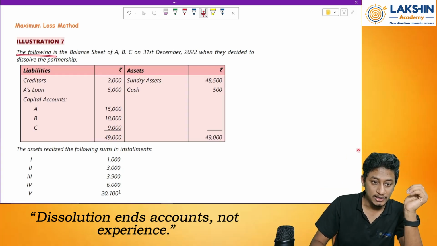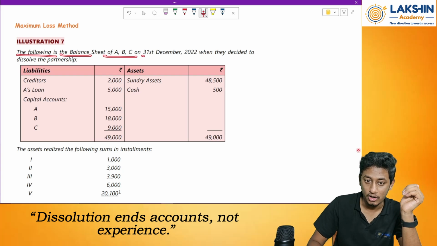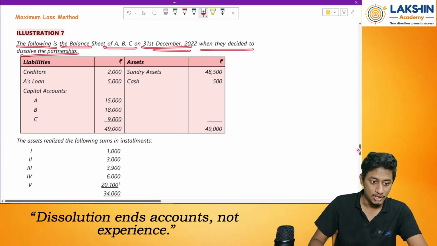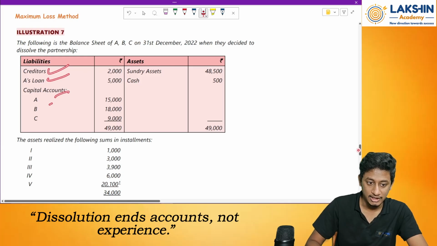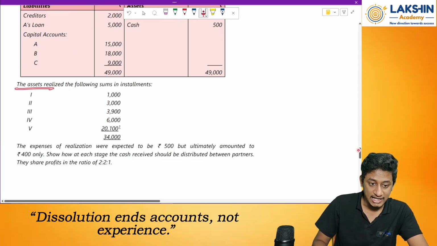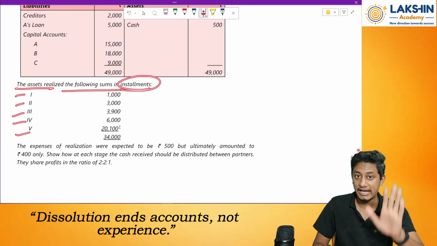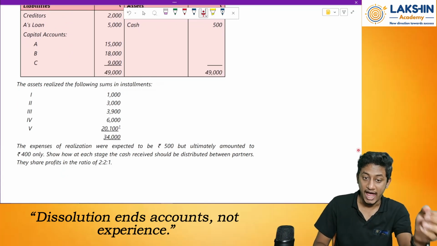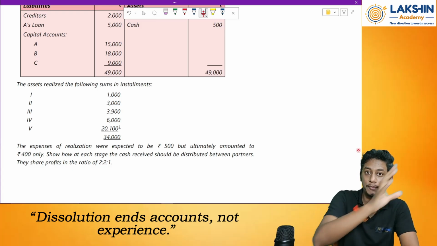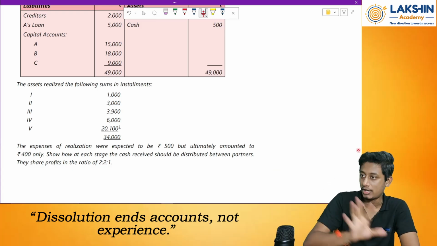The following is the balance sheet of ABC on 31st of December 2022 when they decide to dissolve their partnership firm. They have given you creditors, A's loan and capital balances, then sundry assets and cash. The assets are realized in the following sums in installments. So these are the 1, 2, 3, 4, 5 installments in which we have received the money. As soon as we receive money, we will distribute it. I receive money, distribute. I receive money, distribute.